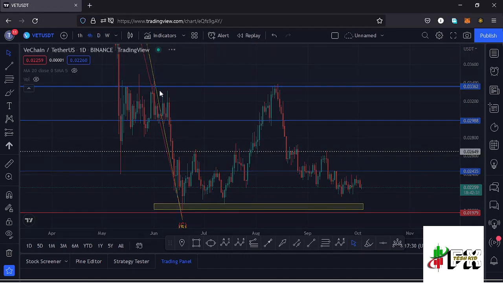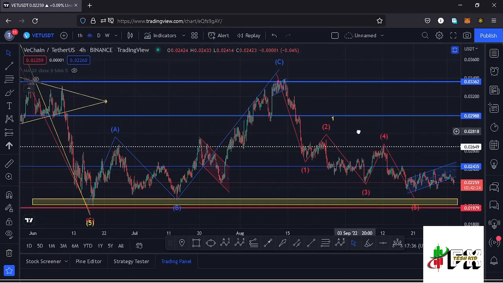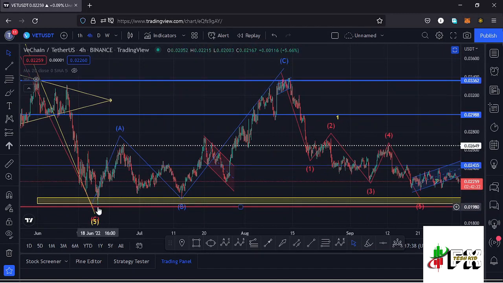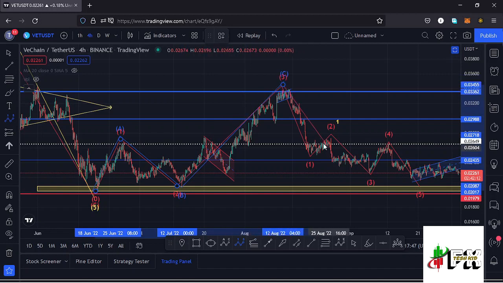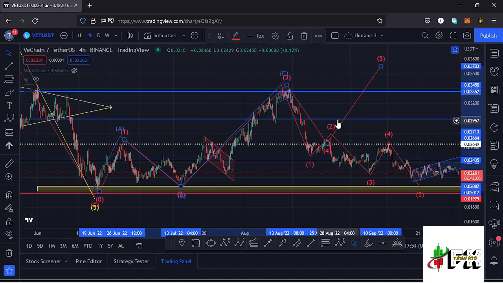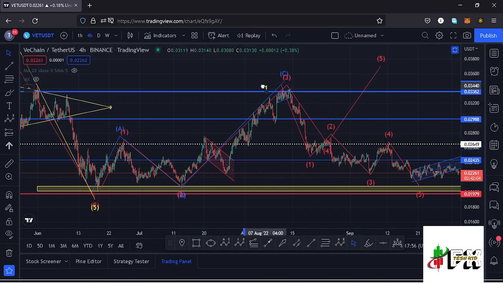Jumping to the 4-hour chart for further analysis. Here on the 4-hour chart, after making a low down there, we saw a very nice bounce to the upper side in a movement that I was terming as an Elliot wave structure, having these as the wave 1, then a wave 2, then a wave 3, a wave 4, then a wave 5. And if that movement to the upper side could have played out, I could have named that movement in that Elliot wave structure as a higher Elliot wave count 1, but that movement got invalidated